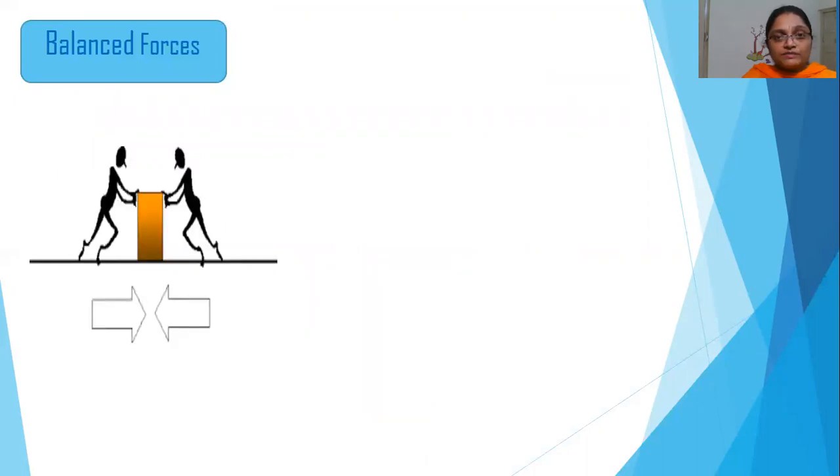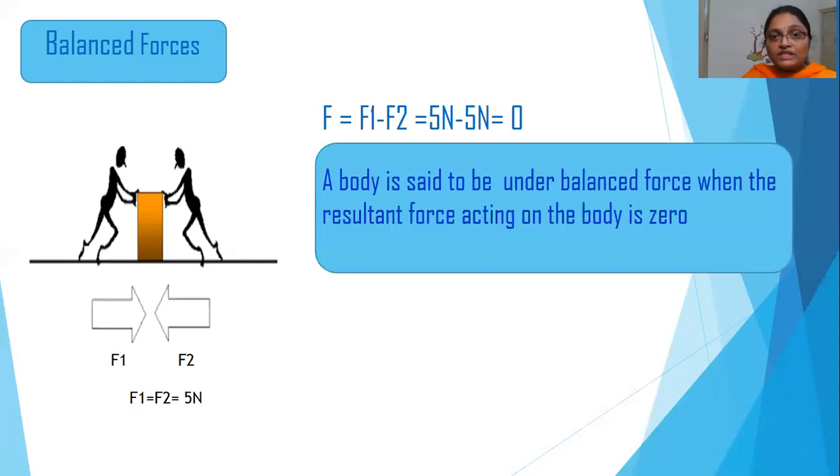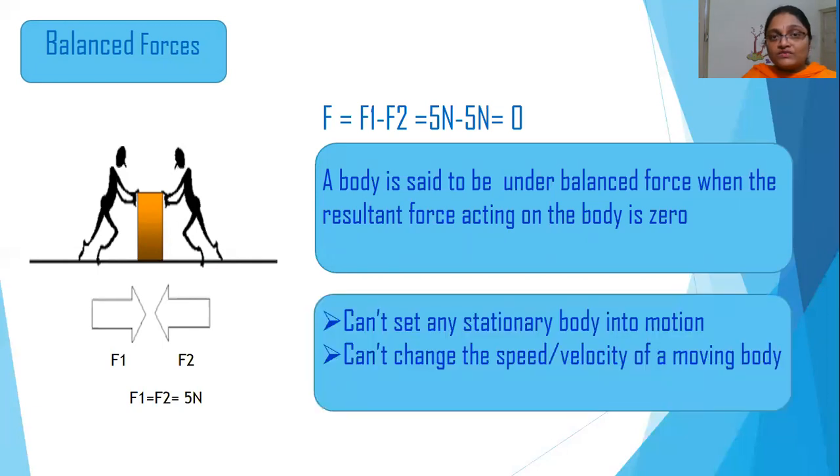Now what are balanced forces? Let us consider an example in which two people are pushing an object which is at rest. They are applying force in opposite directions. Let F1 and F2 be the two forces which are acting in opposite directions. The condition here is the magnitude of these two forces are equal. So what will happen to the resultant force? It will be 0 because the magnitude of these two forces, or the strength of these two forces, are the same, that is 5 Newton. So what will happen to the object now? Will it move? No, it will remain at rest because the resultant force is 0.